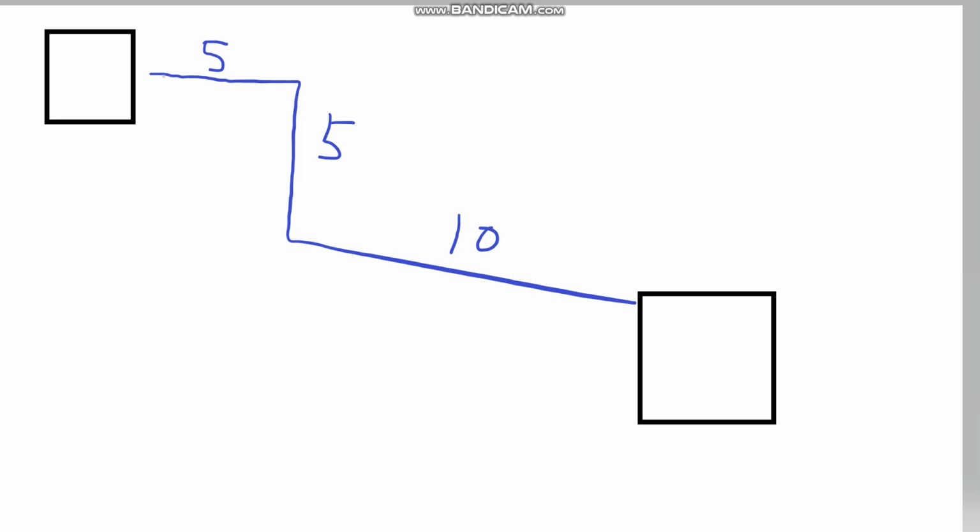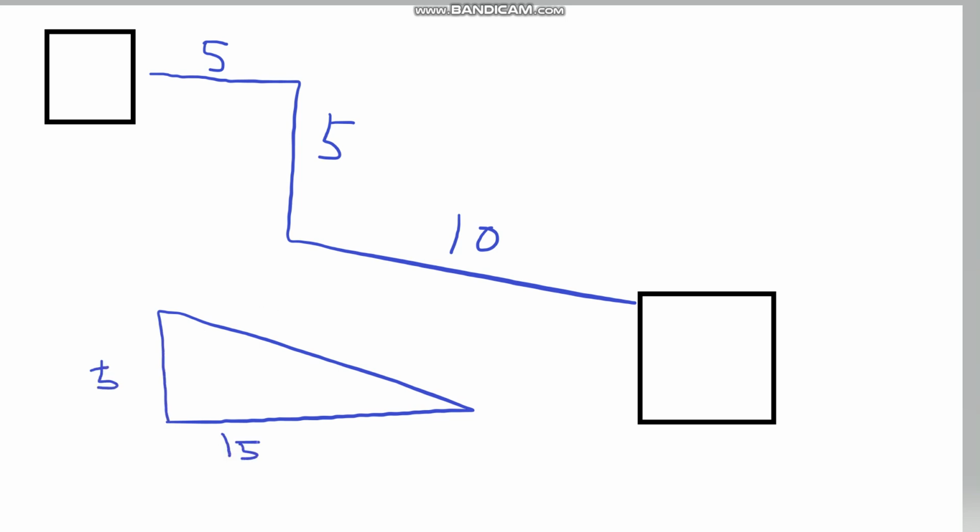But displacement is different because displacement is like the quickest line possible. It's also final distance minus initial, and usually initial will be just zero. So instead of this, you'll have a little triangle, and this will be 5, this will be 15. That's going to be the hypotenuse, whatever angle, right?